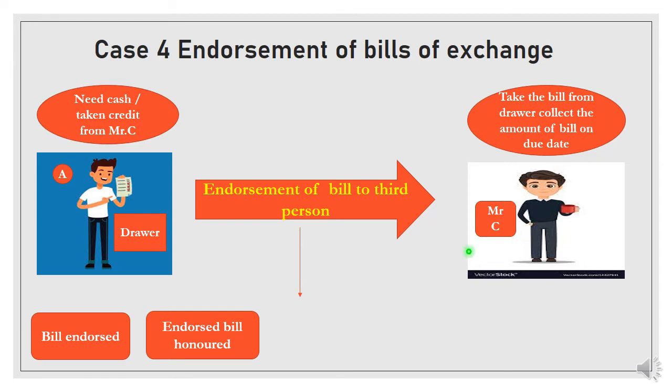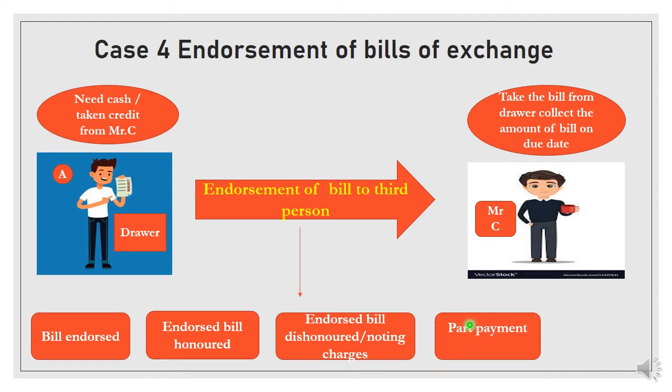If the endorsed bill is dishonored and noting charges are paid, a combined entry will be done with the noting charges and the dishonor entry. And if any part payment is given by the drawee, that will also be recorded and a fresh bill will be drawn.